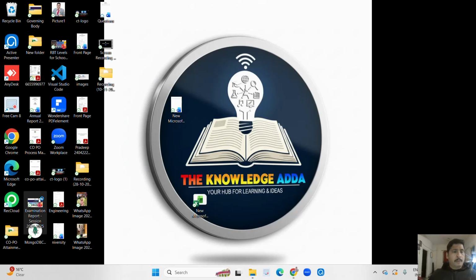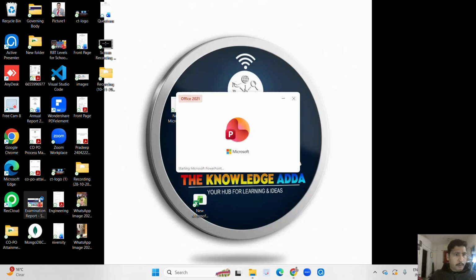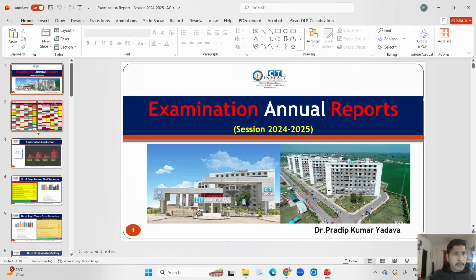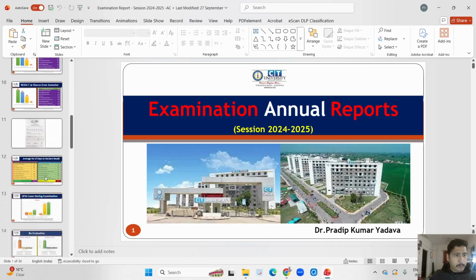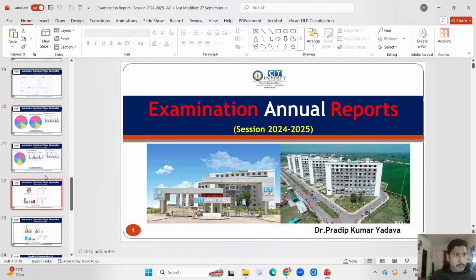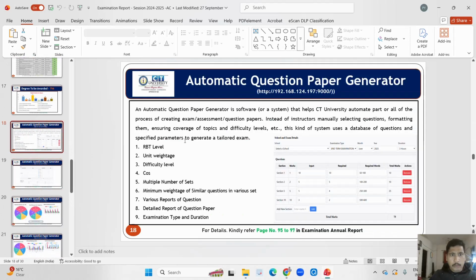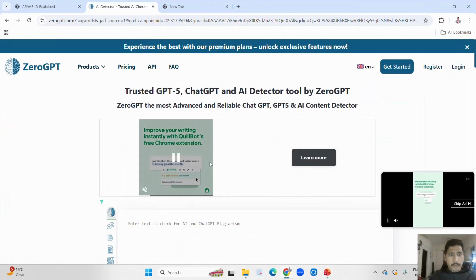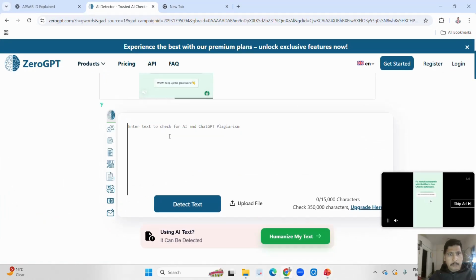Let me check the PPT. And I'm also going to show how you can check by uploading a file. I think this text is also taken from ChatGPT. Okay, let me check.